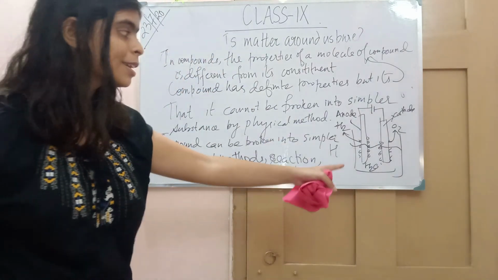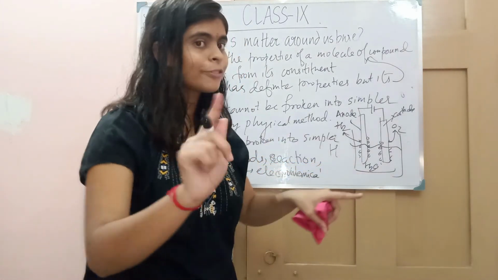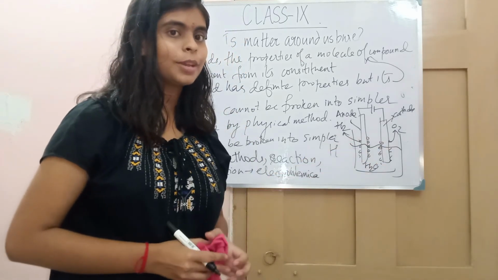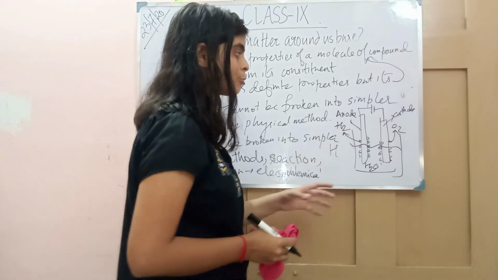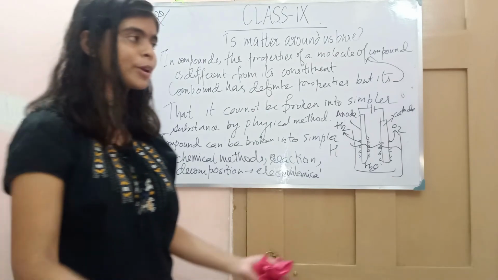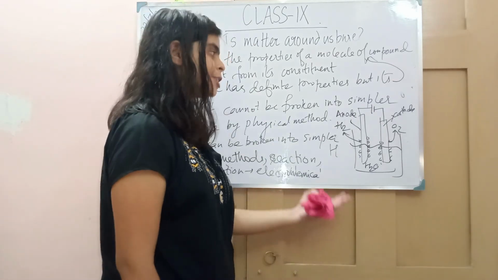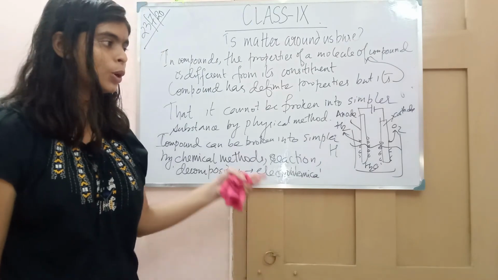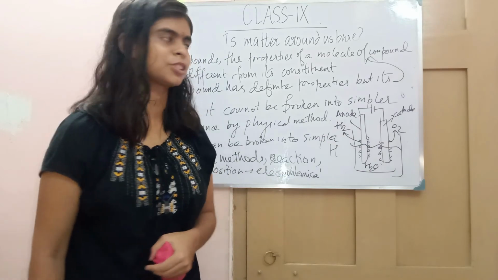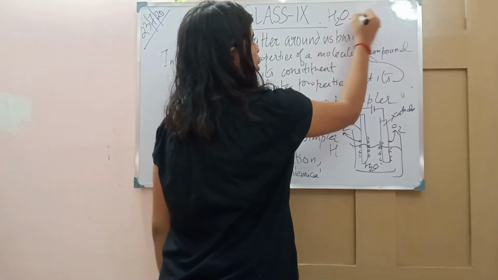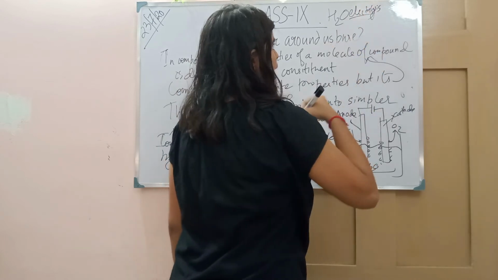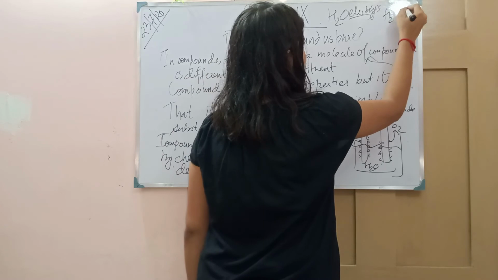So it is not a physical method, but the process of electrolysis, by the help of which you break the H2O molecule. It is not by hammering or heating that you will get H and O separately, but if you do it by a chemical reaction, by any chemical method, it can give us simpler substances. Like if you want to break H2O, you go to electrolysis. Electrolysis gives H2 plus O2.